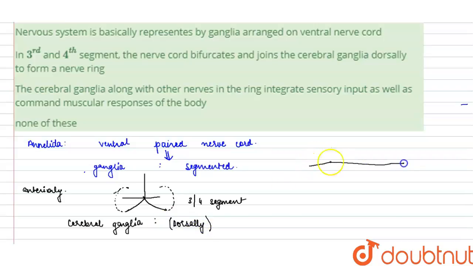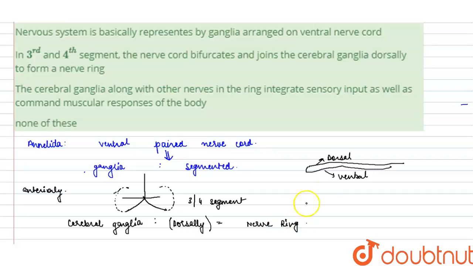After joining the cerebral ganglia, dorsally. Dorsally means, for example, this is the surface of the earthworm. The above surface is known as the dorsal surface, and the below one is known as the ventral surface. So it will join the cerebral ganglia dorsally and form the nerve ring. What does it form? It forms the nerve ring.